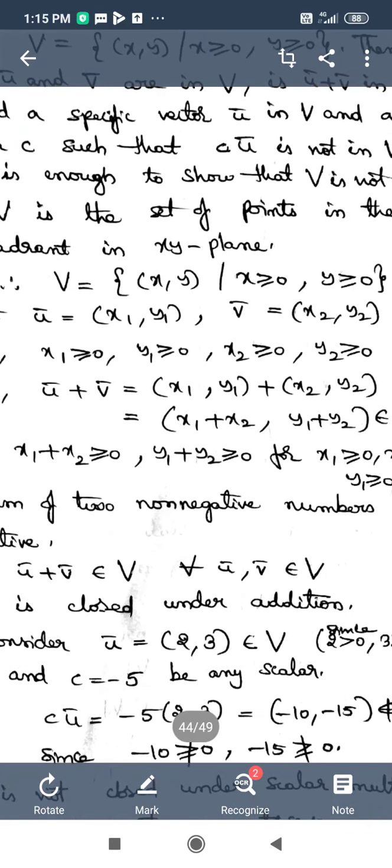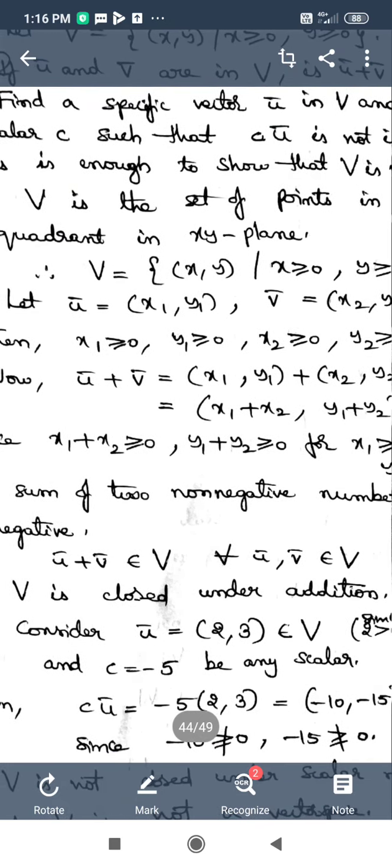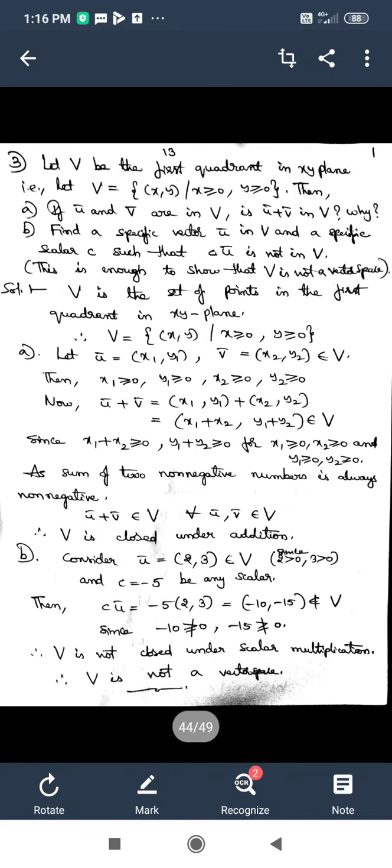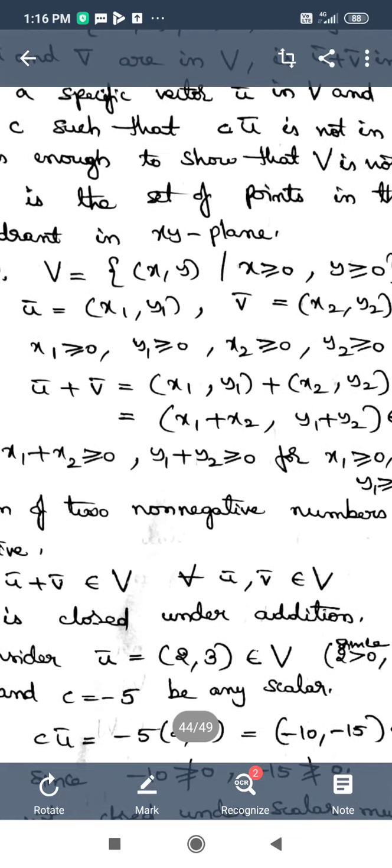Both the coordinates of the ordered pair are non-negative, that means each is either equal to 0 or positive. Now, to get the solution of the A bit, we need two vectors u bar and v bar. So I am taking two vectors.